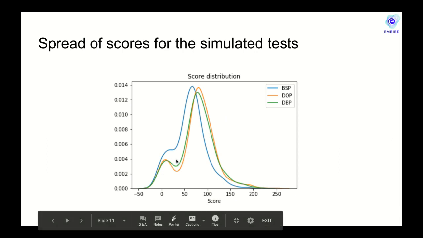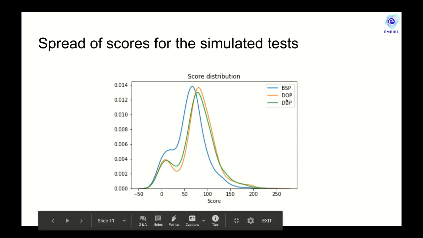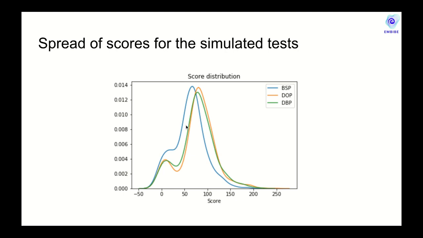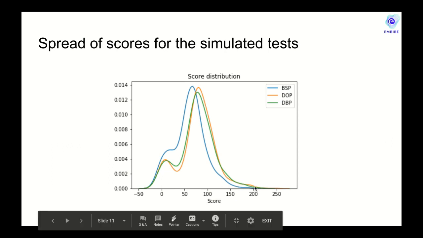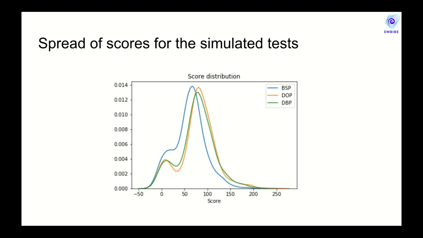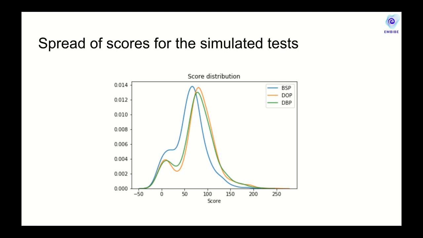As you can see here, we plot the kernel density estimate of the score distributions coming from the three different policies. As you can notice, both the DOP and the DBP, the policies which consider the discrimination parameter in the query composition, have the highest spread. It is a reflection of the fact that because the items are discriminating, when these question papers are given to the students, it will elicit a variety of scores.